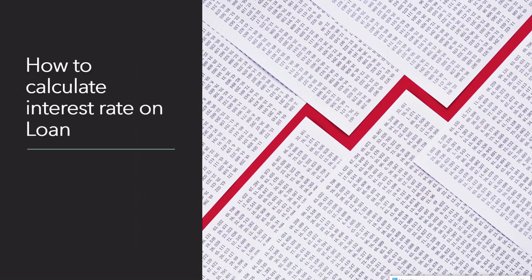If you have any loan going on, home loan, car loan, education loan, or you are planning to take any loan, this video is helpful for you. Why I am making this video, let me share the incident that happened with my friend. My friend took a car loan and assumed the interest rate he is paying is 9%. But when we actually calculated it, it came out to be 14%. To save you all from this mis-selling by loan agents, who tell you a lower interest rate and actually charge you more, after watching this video you will be able to calculate your interest rate on a loan.